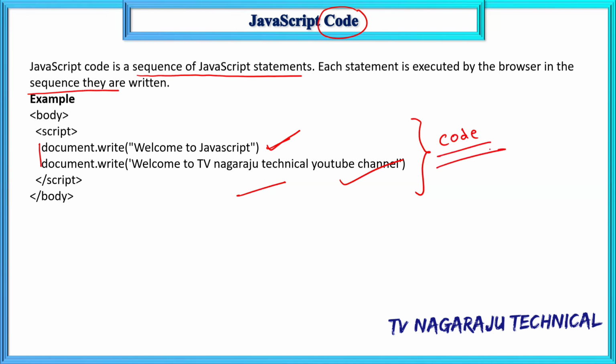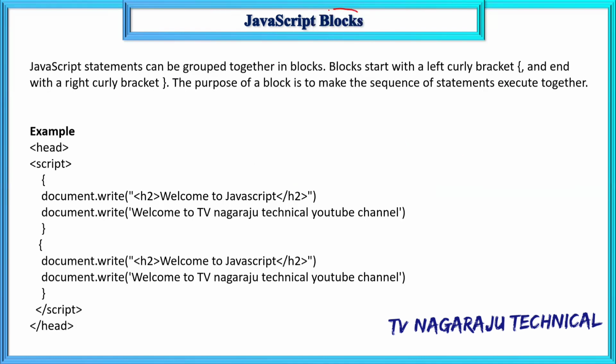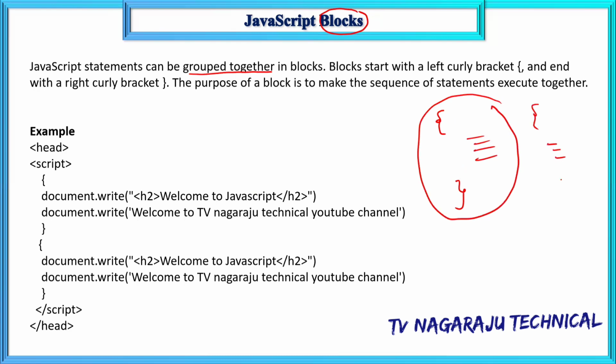Now, the third term you need to know is block. What is meant by block? The set of statements that are grouped together is called a block. Means any set of statements that are placed between an opening flower bracket and a closing flower bracket. This is one block. Suppose here one more. This is one block. Okay.